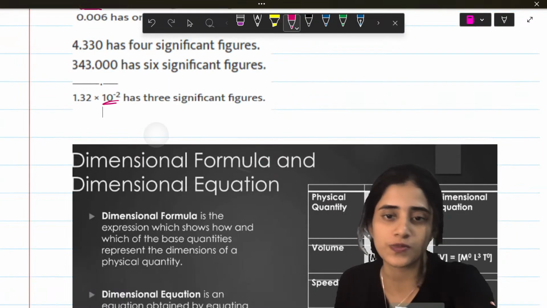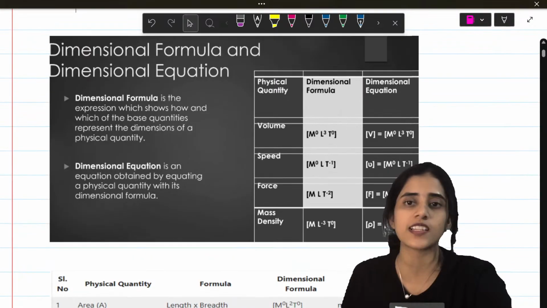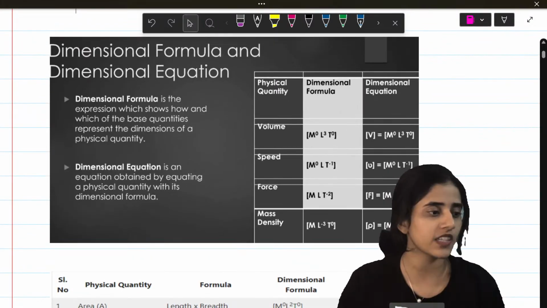Okay, Gagan, thank you. Okay, so significant figures clear. That's the simplest topic.